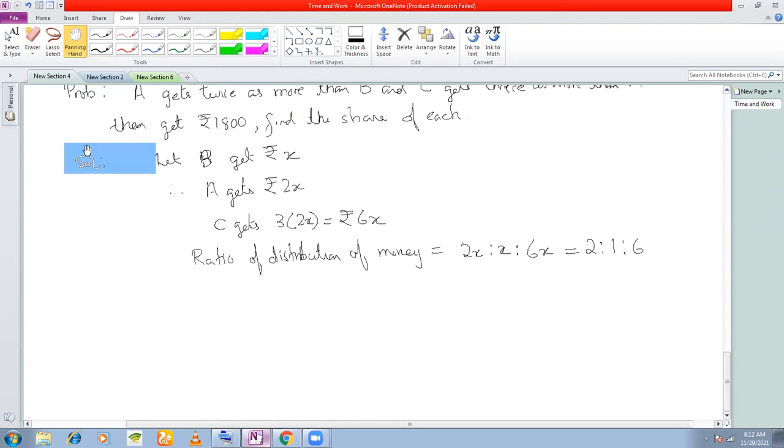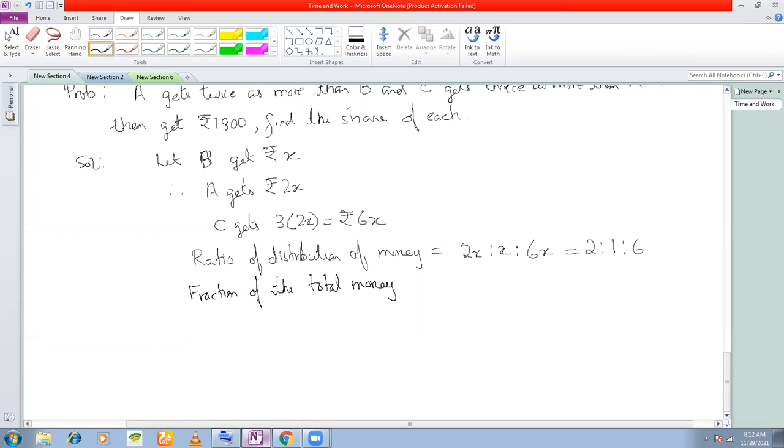Yes, sir. Therefore, A gets how much? Therefore, the fraction of money that A gets. Let's find out the fractions first. Fraction of the total money that A gets is equal to A gets how much? 2 parts, right?